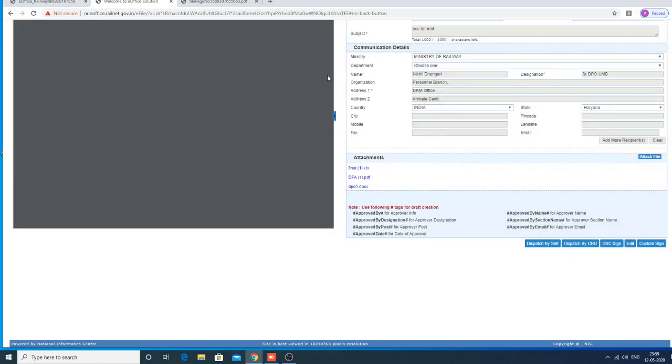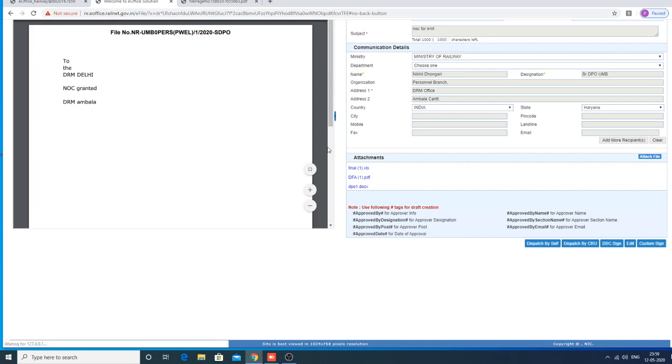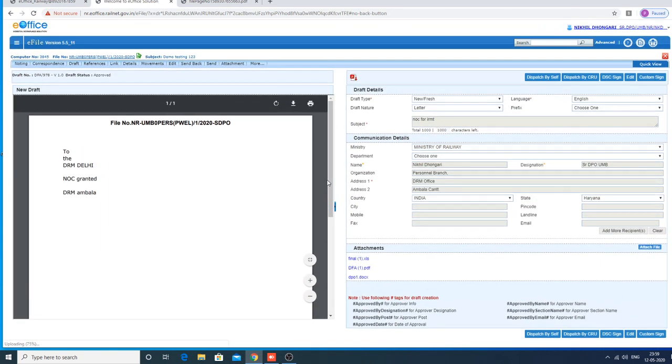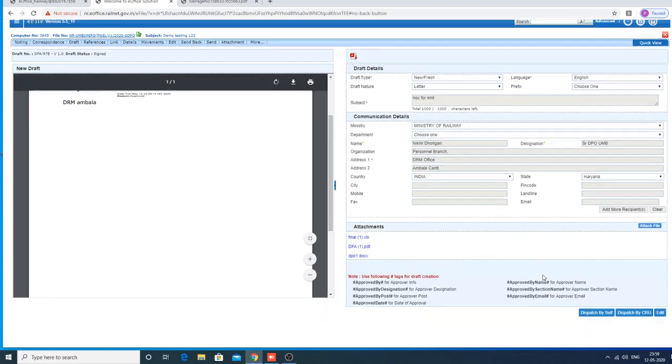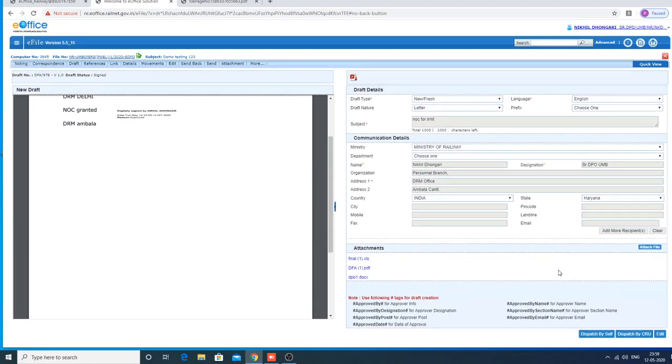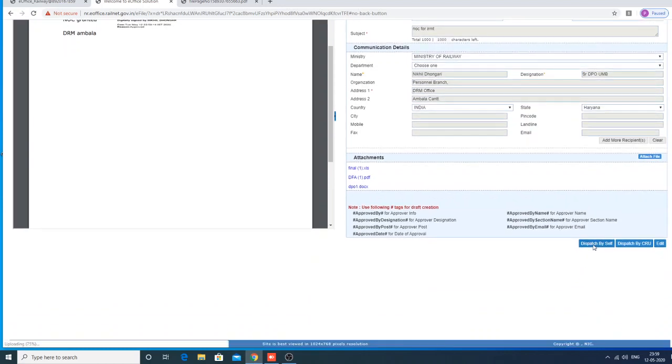Just click DSC sign. See, it is showing signed. It is not asking for the password here because I already entered the password earlier for another file. Here the draft is digitally signed. Let us think that this is the NOC document, and these are the attachments. Now you can dispatch by self.